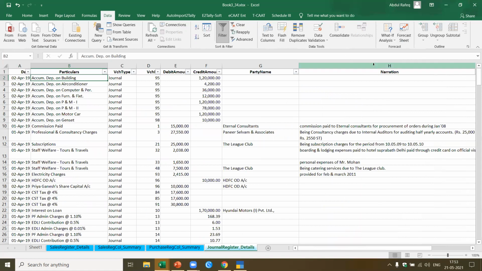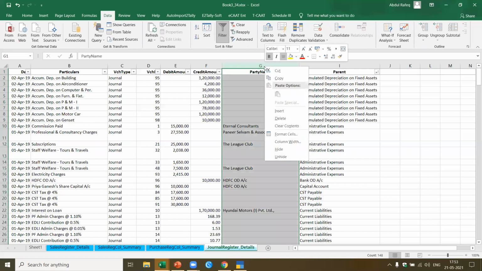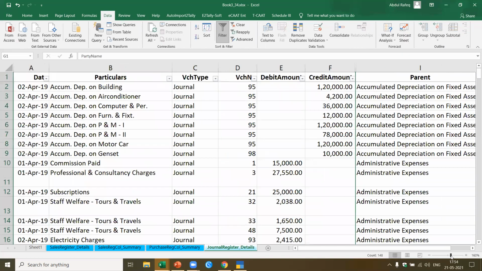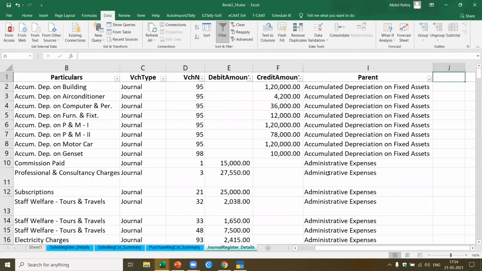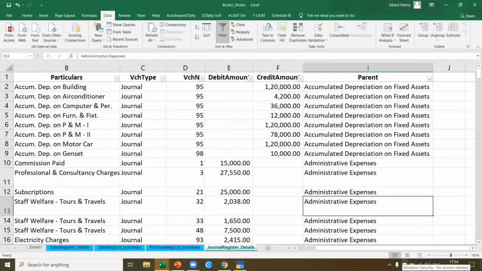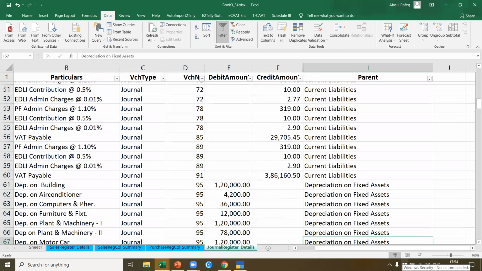Let's say I hide this narration. For the timing, I don't want to see the narration. Let's say I don't want to see the party name also. Okay, now I got this. Now let me just expand this a little. And now if you see here, I got the particulars, the journal type, the debit amount, credit amount as per the parent. I can just get at one glance what are the types of transactions which have happened.